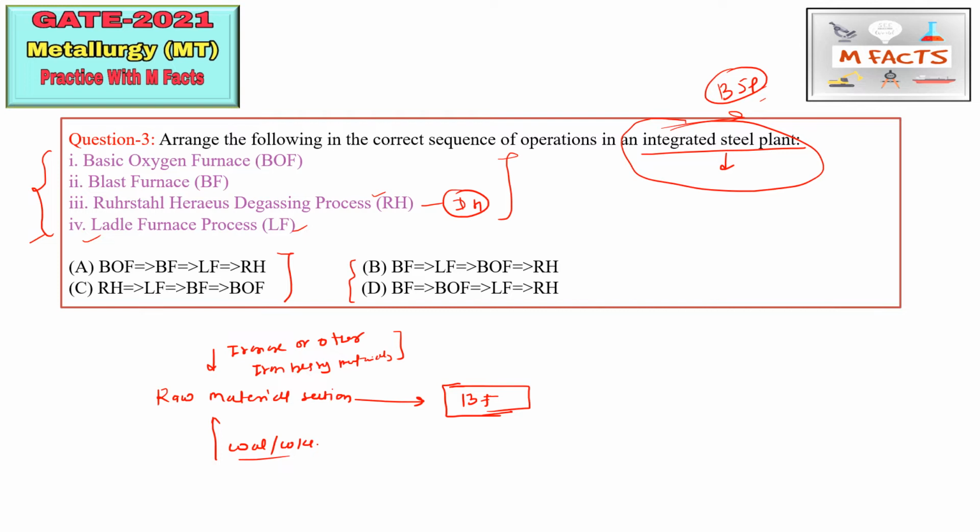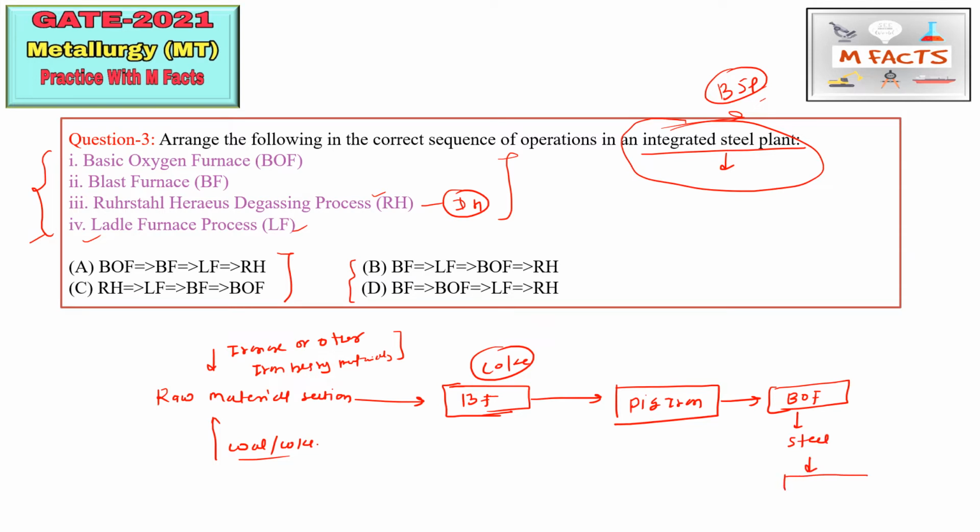So in this blast furnace, the iron ore reduction process will take place through the coke, and we will get pig iron. Okay, and after getting that pig iron, this pig iron will go into the BOF, that is the basic oxygen furnace process, and we'll get the steel here. Okay, and before the secondary steel making, this steel is held for some time in the ladle furnace for homogenization purposes, for relieving the primary processes. Okay, so this is the ladle furnace which is used after the BOF and before the secondary processes.